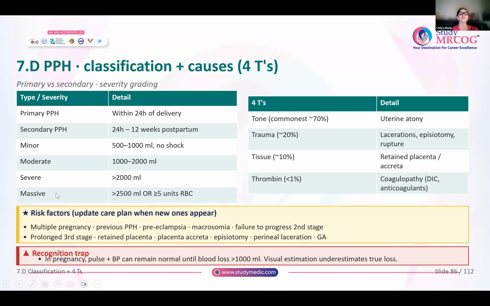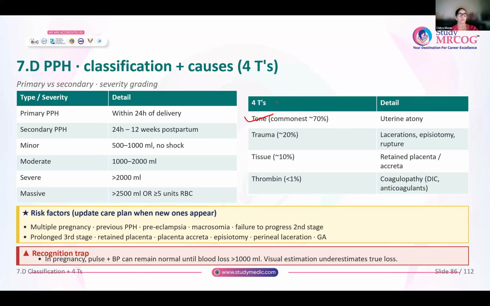And massive is loss of more than 2500 ml, or you have transfused more than or equal to 5 red blood units. That is your massive postpartum hemorrhage. Remember the 4 T's, that is tone, trauma, tissue, and thrombin. Out of this, tone is the commonest because we know atonic PPH is the most common cause of PPH.